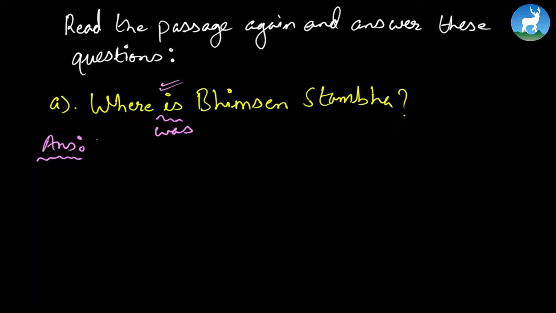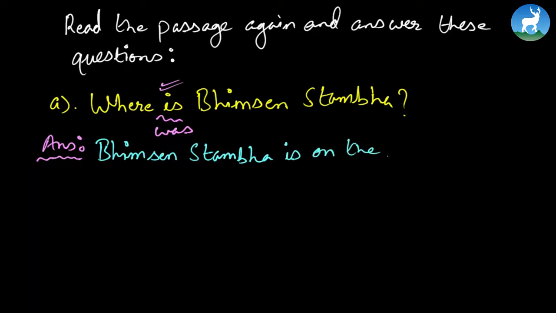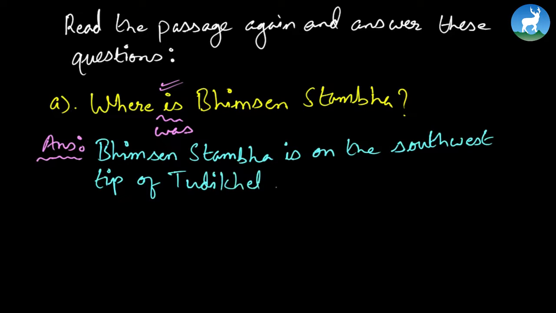And by the way, never begin your answer with "it", okay? Because then you will have to figure out first what this "it" is standing for. So always make sure you begin with clarity. Whenever you answer, make sure you give immense clarity that it is answering the question precisely. So where is Bhimsen Stamba? Let's begin. Bhimsen Stamba is on the southwest tip of Tudikhel, which is in the center of Kathmandu city.